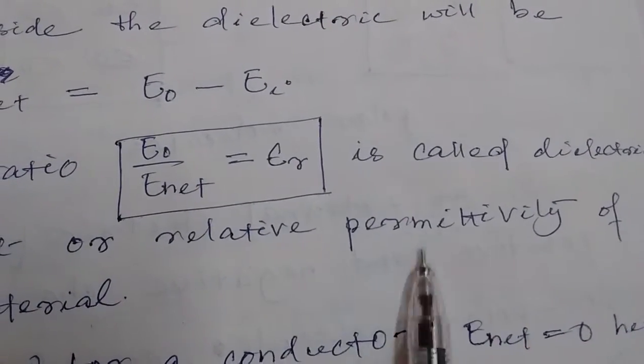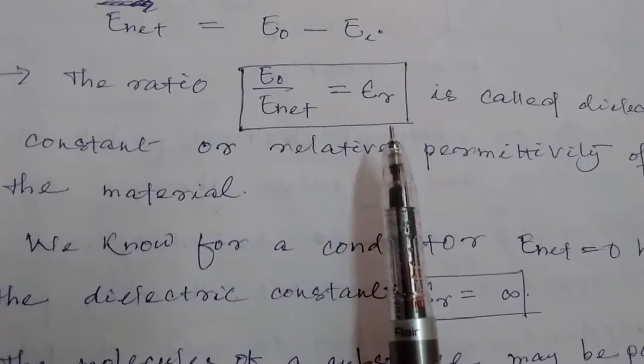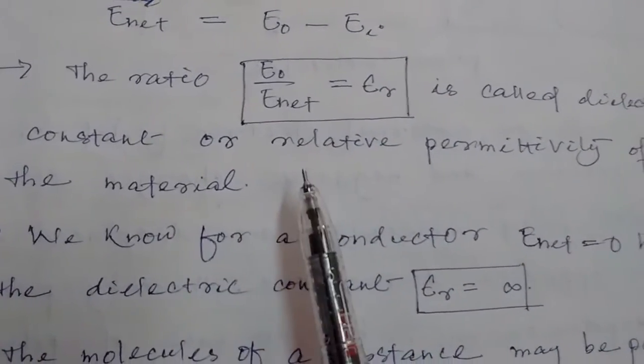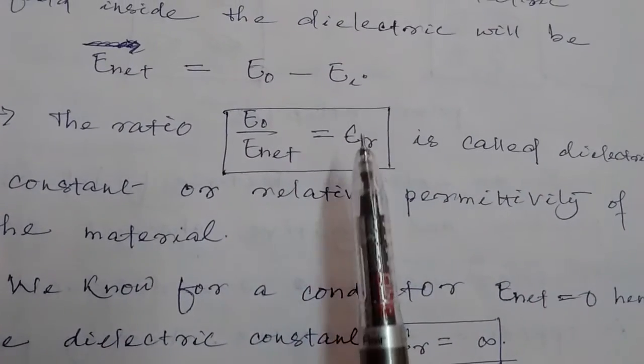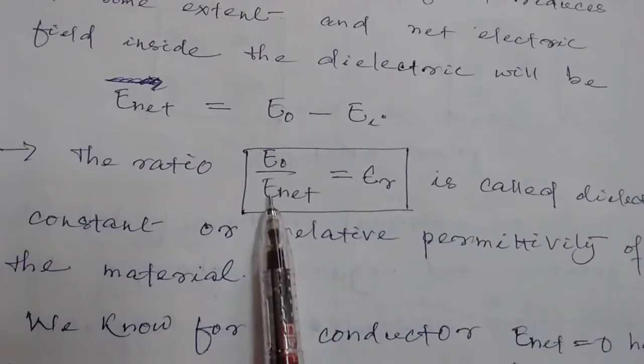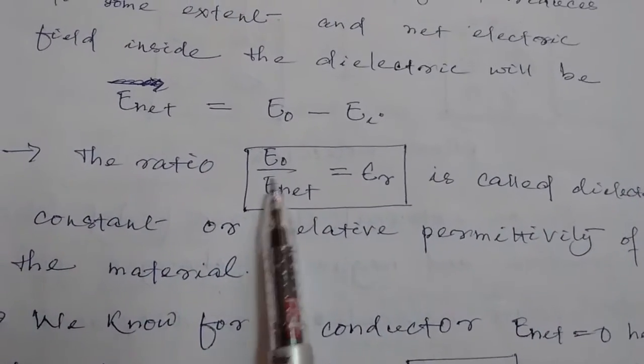Okay, relative permittivity. Now let us consider a metal or a conductor. For a conductor, we have already known that the net electric field inside the conductor is 0.